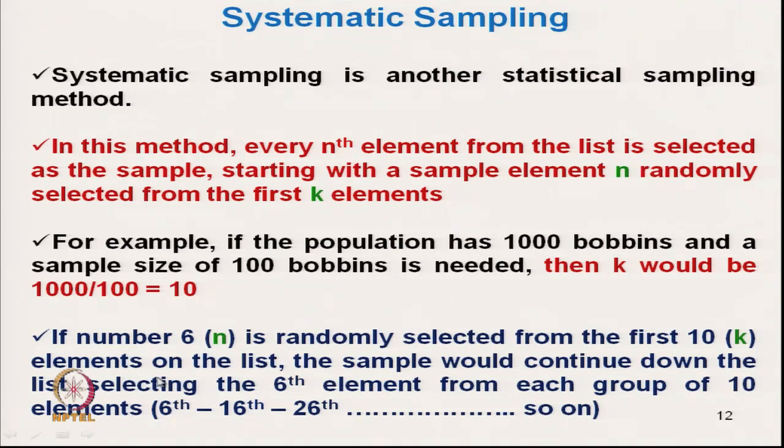The sample would continue down the list, selecting every 6th element from each group of 10. That means, if the list is 1 to 1000, he will start taking the 6th, 16th, 26th, and so on. This nth term can be decided randomly.